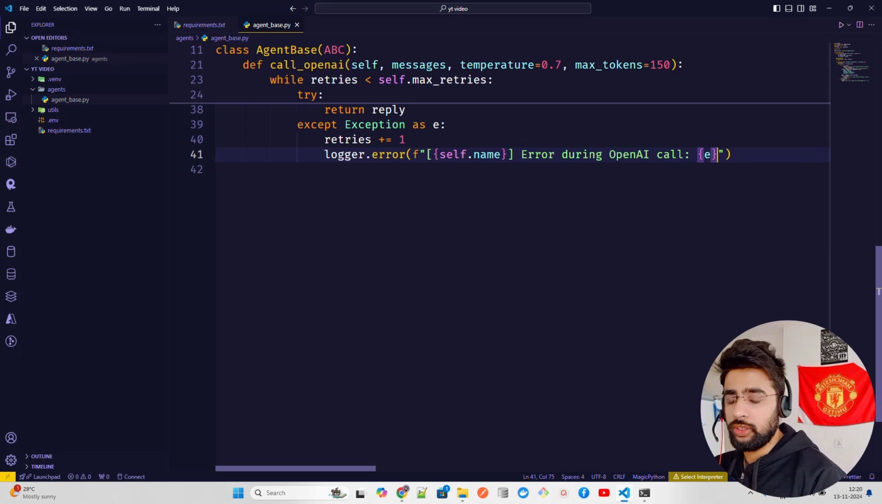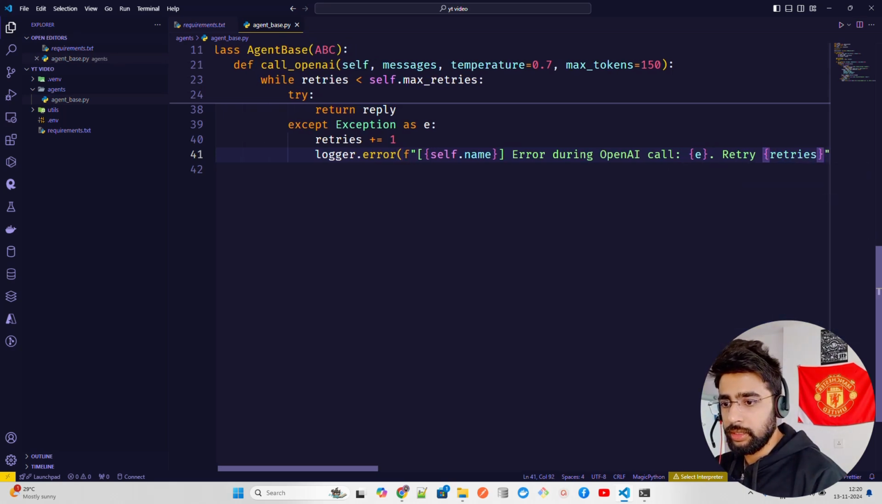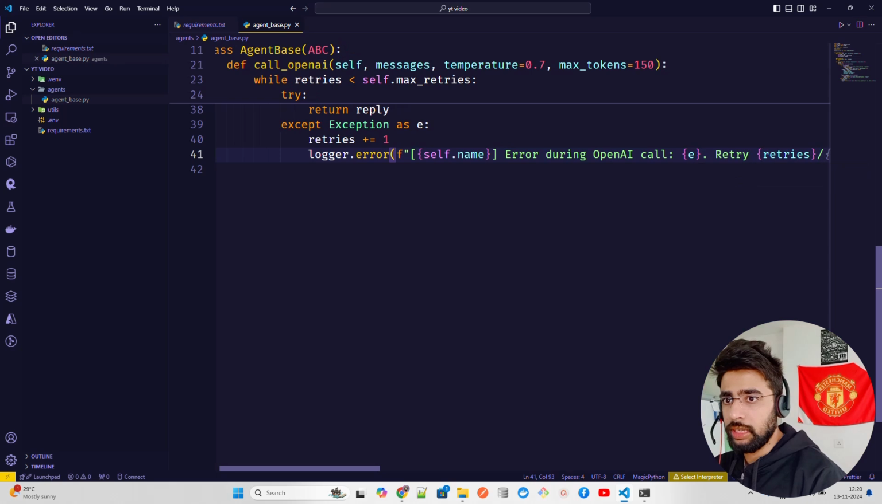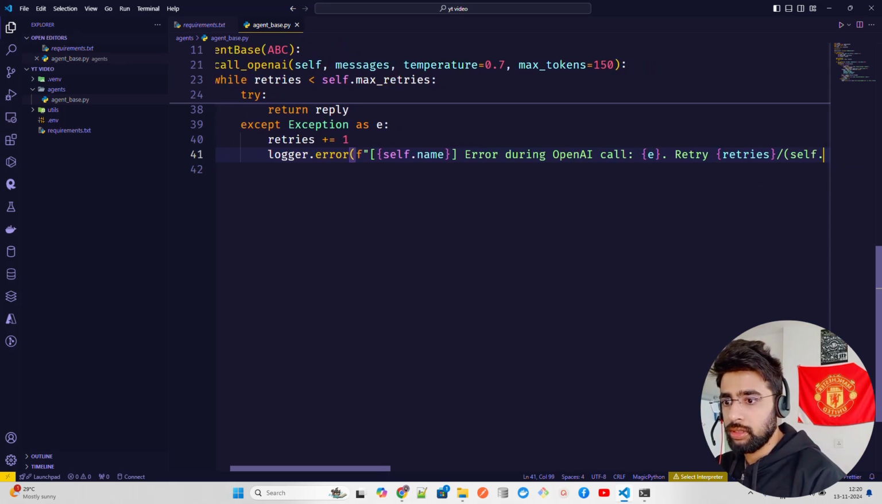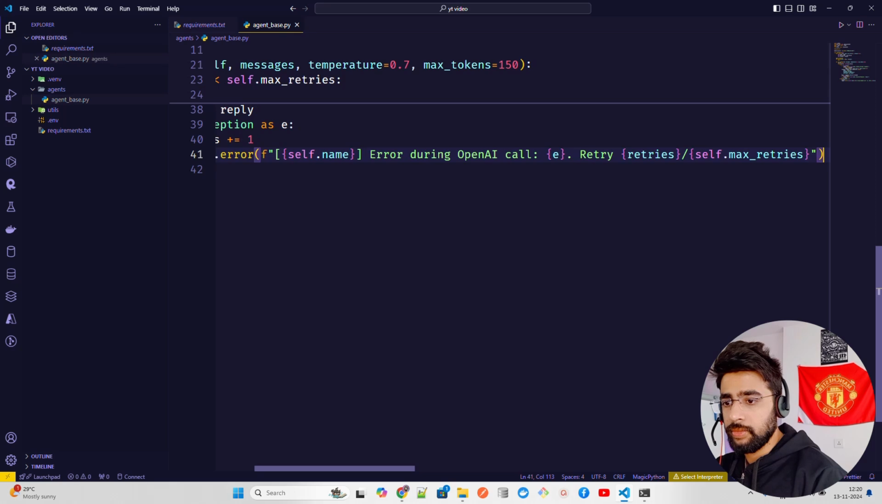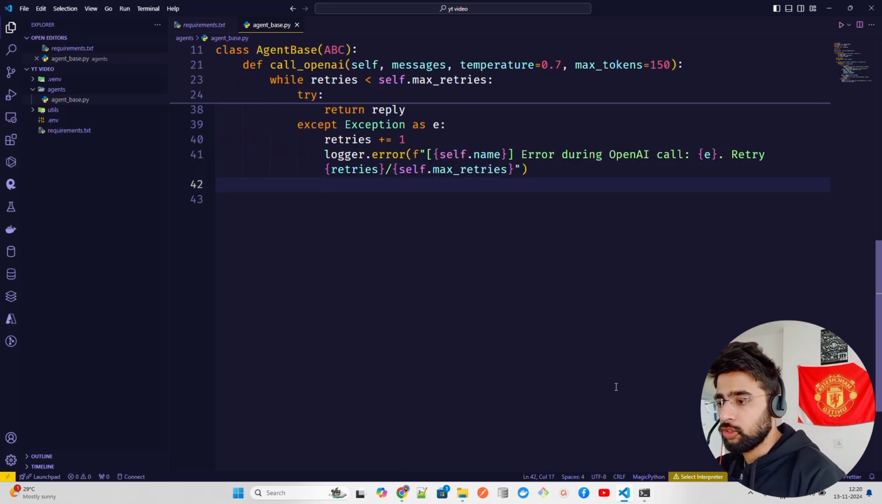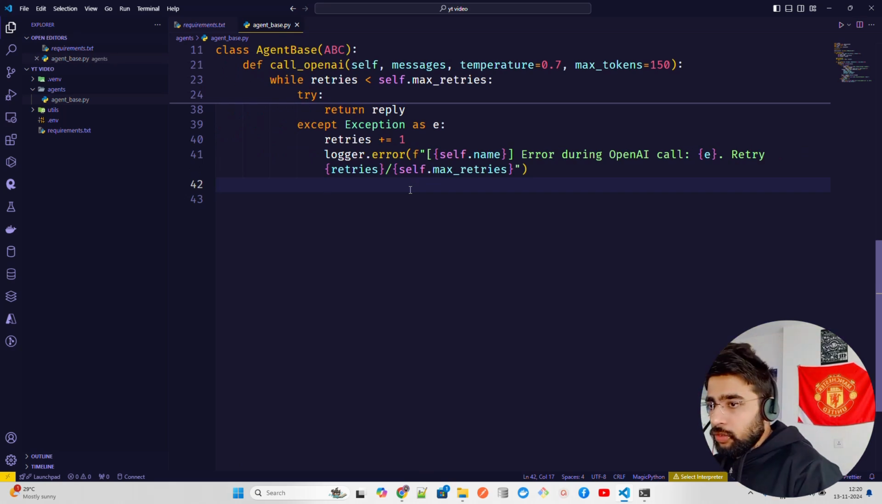So we can also do a retry, and then these retries will be self.max_retries. No, it should be in curly braces. Self.max_retries. And let me just do an alt jet so you can see it. I think we are good. Logger.error, self.name error during OpenAI retry. Yes, and then you can raise an exception.